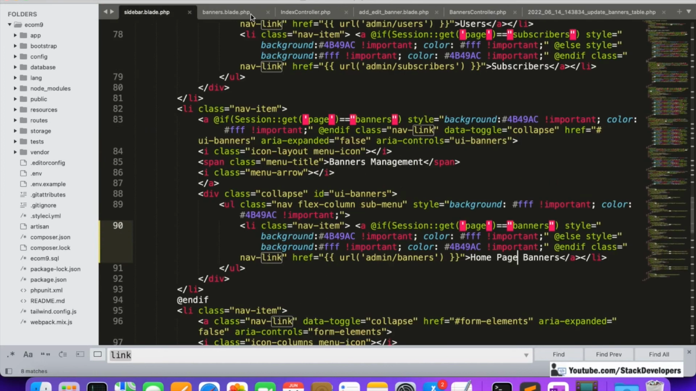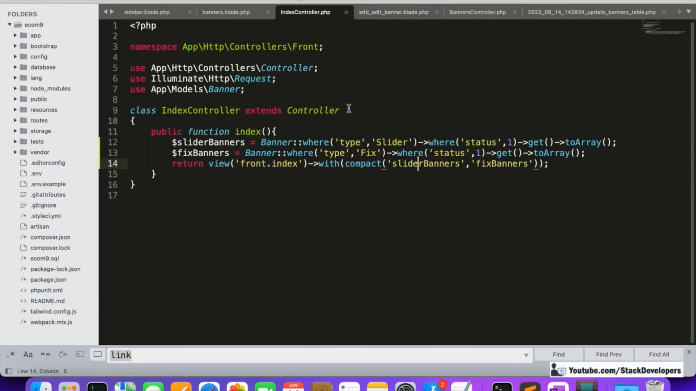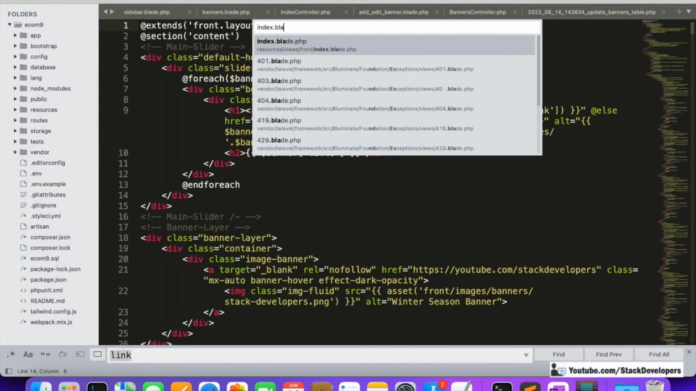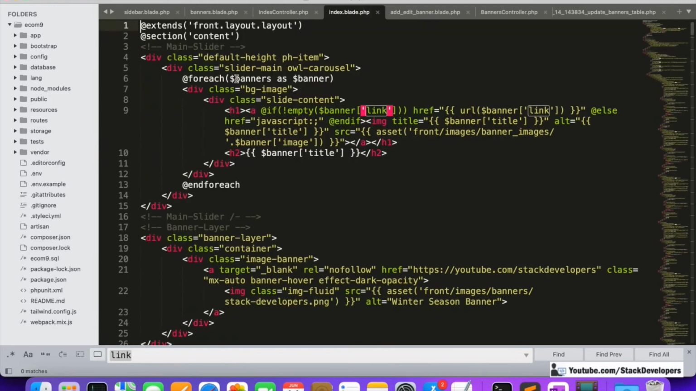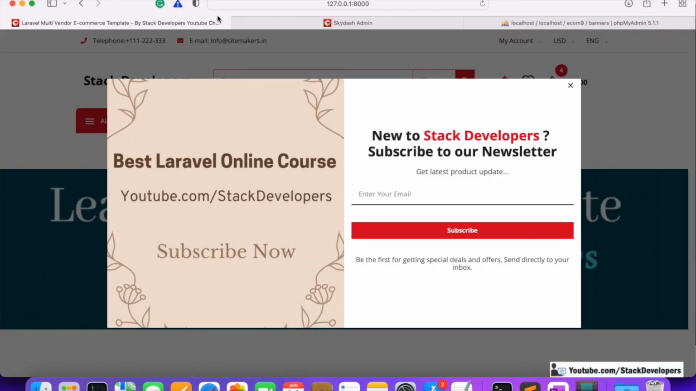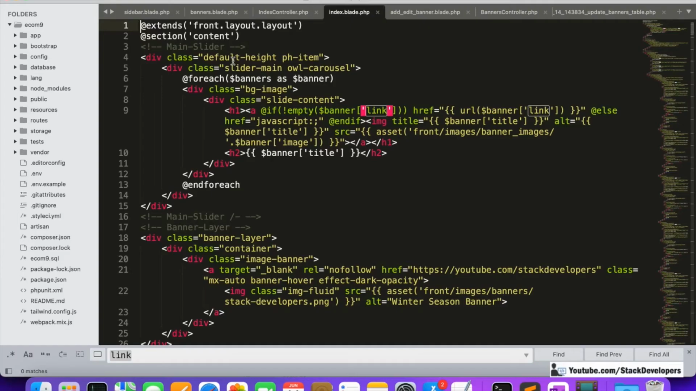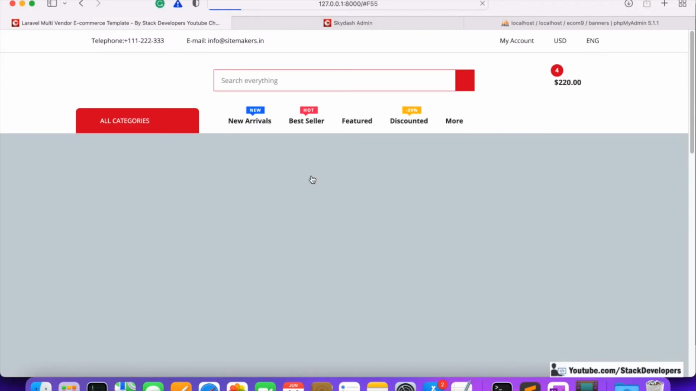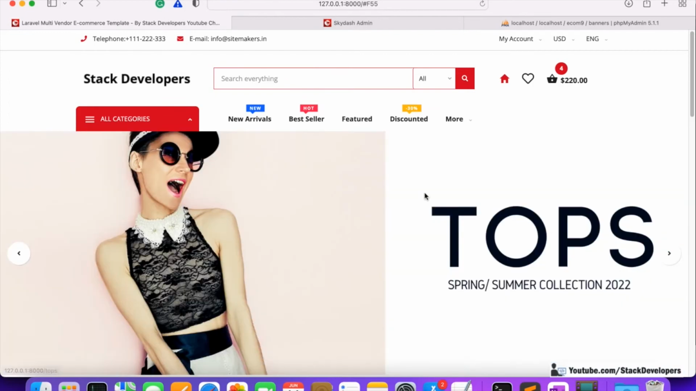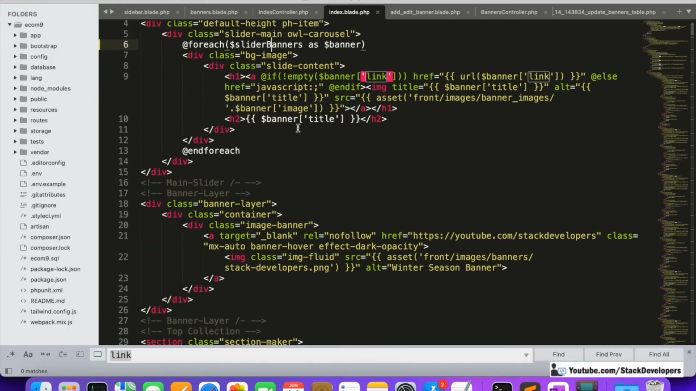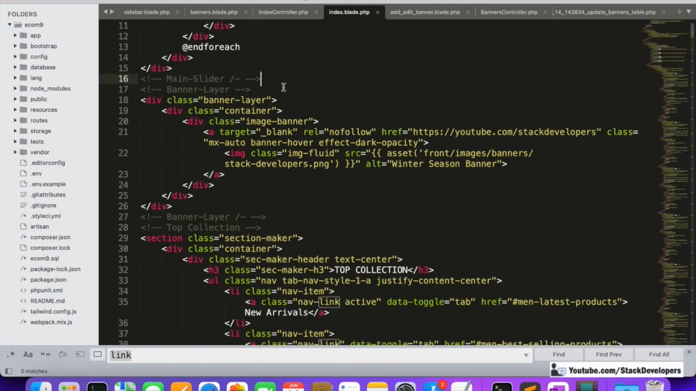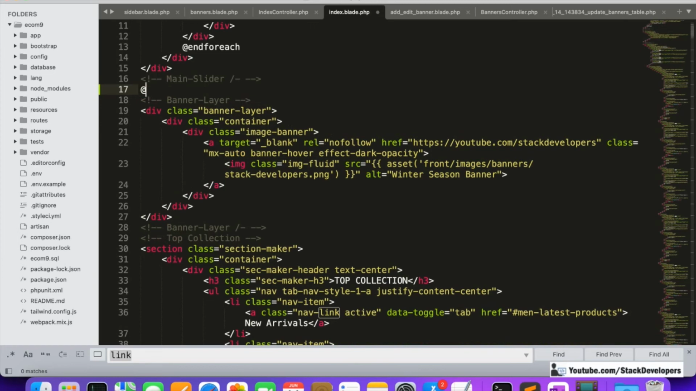And now we are going to check the index blade file. We are going to modify it here. This one will not work, it will show an error, because now banners have been converted to slider banners and fixed banners. The first one is the slider banners, we can use it like this and refresh. See, slider banners are coming fine. Now the fixed banners are also coming in an array, that is $fix banners, and for that we can use a condition, and first of all, we are going to use isset.